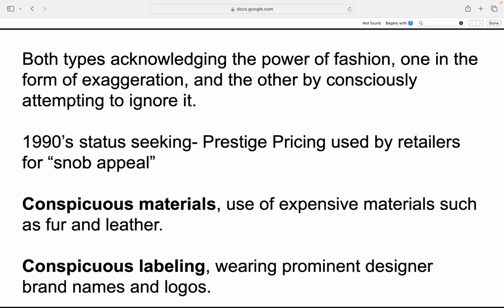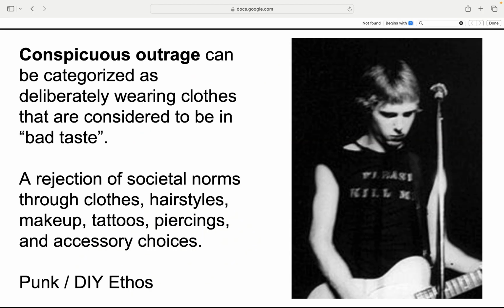1990 status seeking. Prestige pricing used by retailers for snob appeal. Conspicuous materials, use of expensive materials such as fur and leather. Conspicuous labeling, wearing prominent designer brands, names, and logos. Conspicuous outrage, deliberately rocking bad taste to stick it to the rules. Think wild clothes, bold hairstyles, tattoos, piercings, and DIY vibes. It's all about rejecting society's fashion norms. Punk style with the middle finger flair. When looking wrong is the ultimate statement.